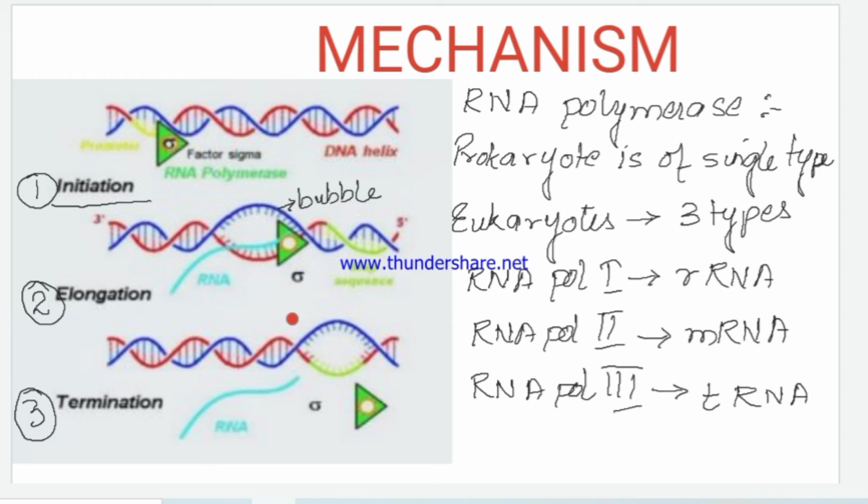downstream. Now the second step is elongation. The transcription proceeds in the direction of 5' to 3'. Only a few nucleotides are added at one time to the RNA chain due to the small size of the transcription bubble where RNA polymerase is present.